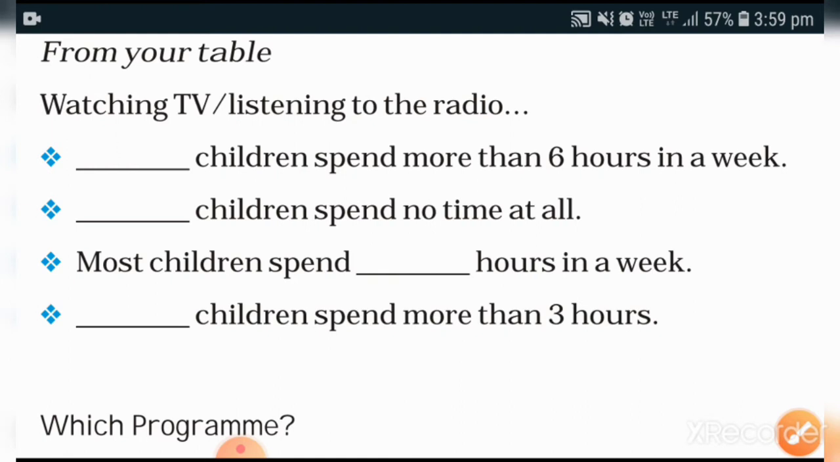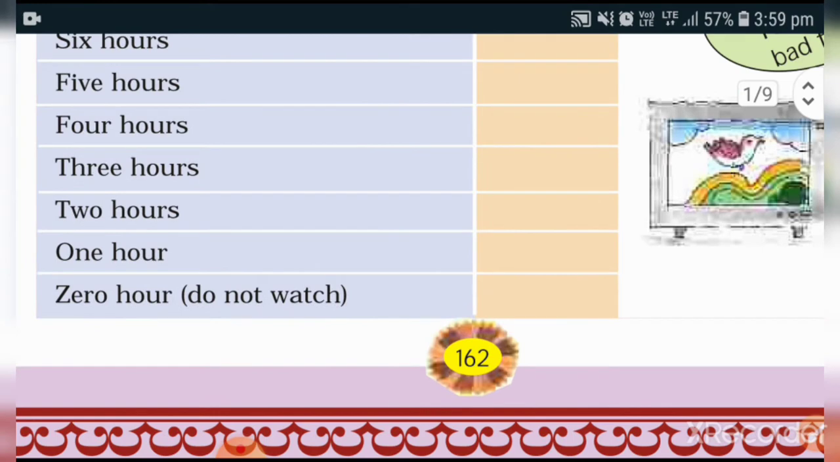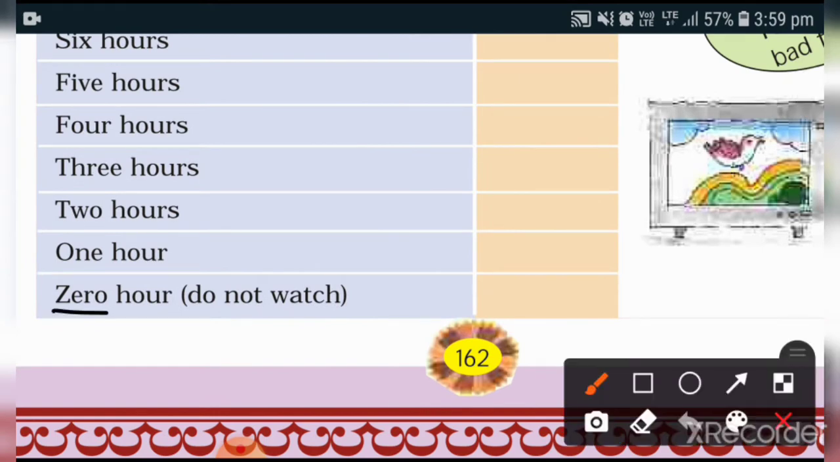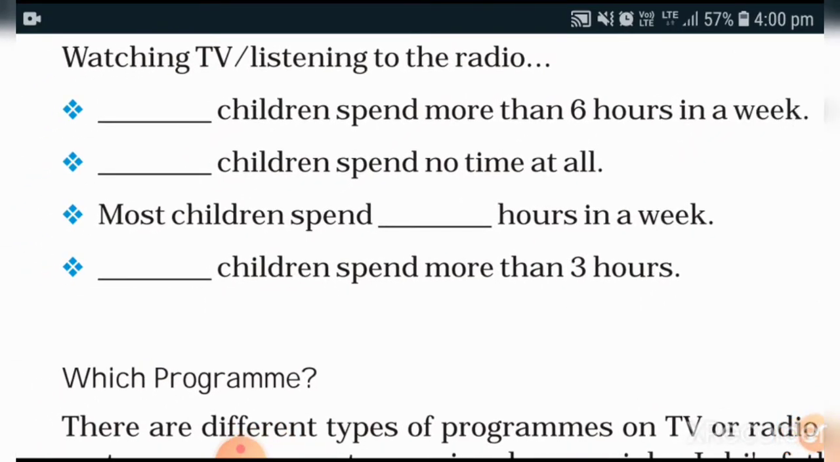down. Then next is children spend no time at all. If you didn't get this information, then don't write. But in your textbook, one space is given here. It is written 0 hour. Do not watch. Then if you had written the number of children, then you can write the answer here. So complete this box from the information you had collected.